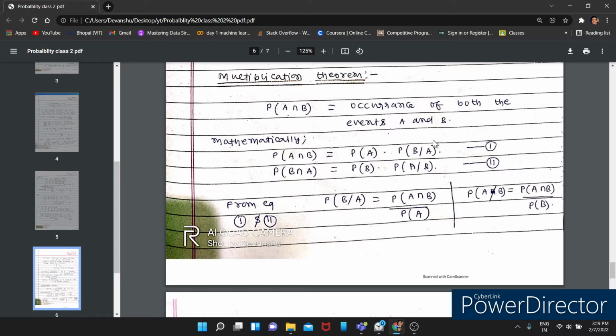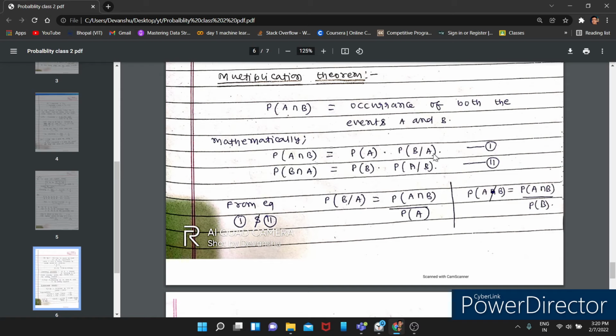So you are specifically telling that A has already happened, and you are writing the probability of B. A and B are two events, and you are specifically telling the probability of event B when event A has already happened.